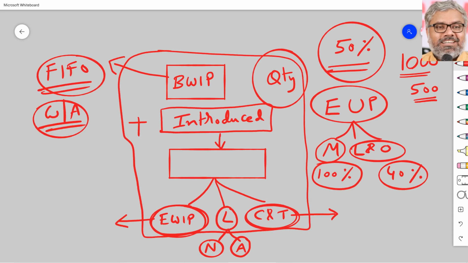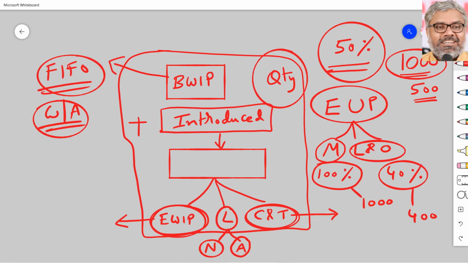Why? Because if you take the same 1000 units of WIP, 1000 units of WIP is there, but as far as materials is concerned, it is 1000. As far as labor and overheads is concerned, it is equivalent to only 400 units, because only 40% is complete. 40% of the labor and overheads is only introduced. Complete, don't take it physically, really. If really it is complete, it is not called work in progress. Work in progress itself means it is not complete. When you say 100% complete, that means materials is 100% introduced.